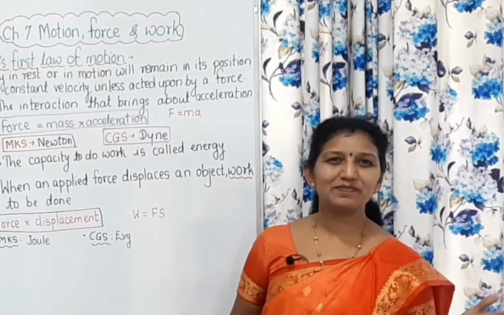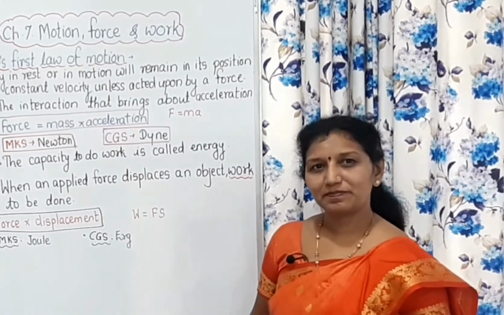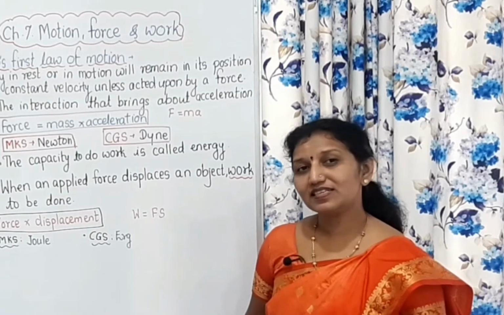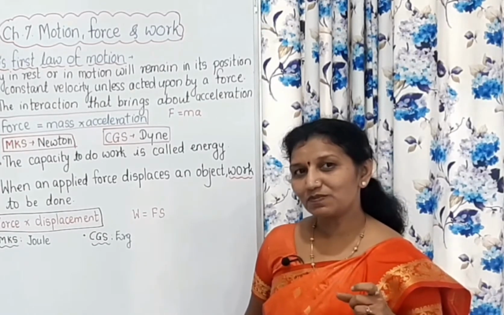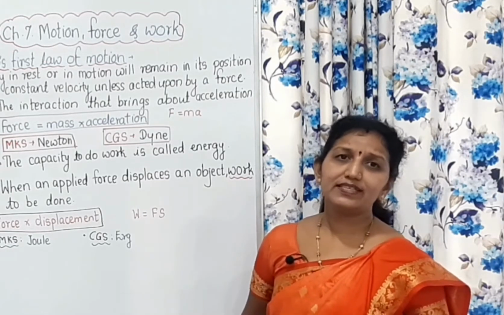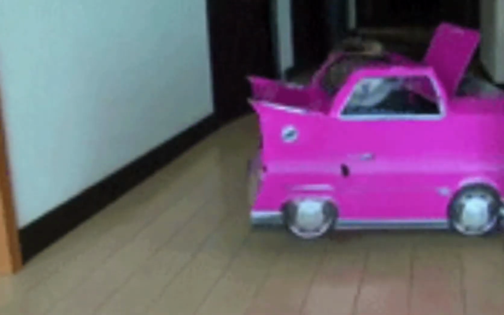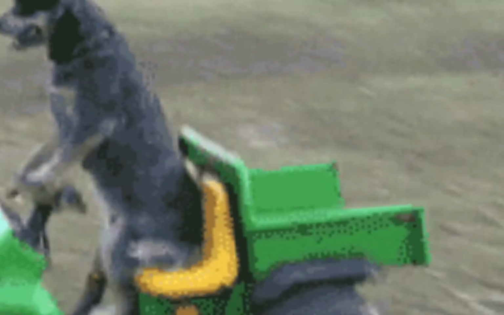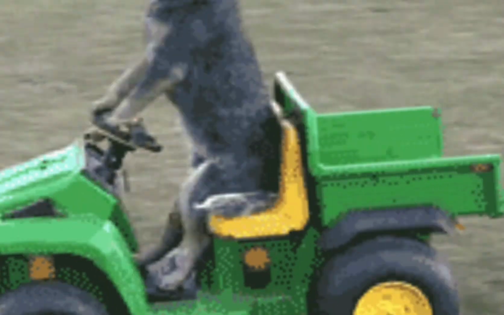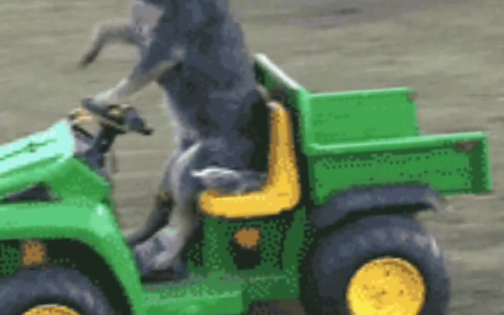Okay, let it be. Now, force is also responsible for changing the direction of an object. For example, if there is a toy car or toy train, we operate it with the help of a key. There is a spring. We wind it with the help of the key.